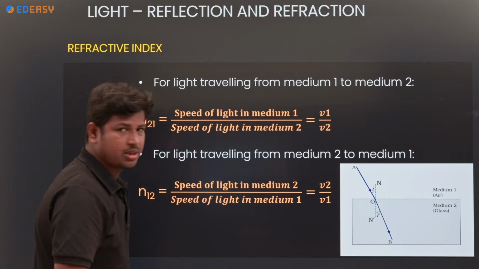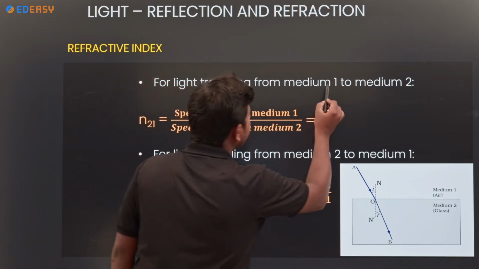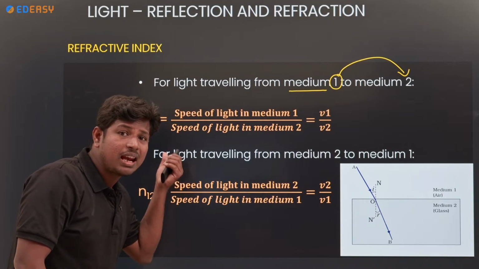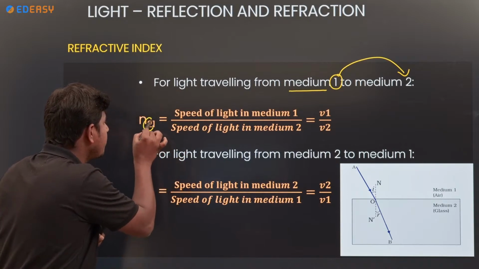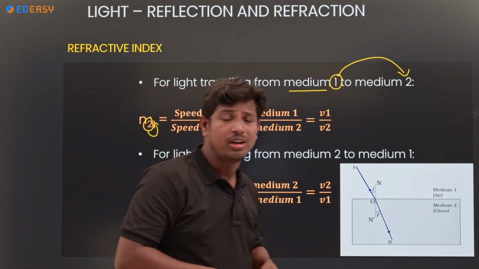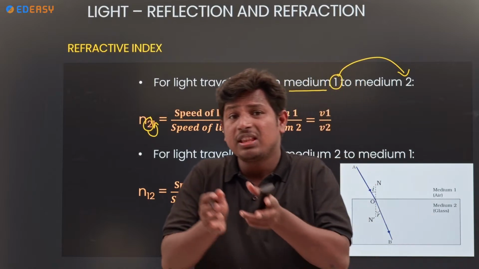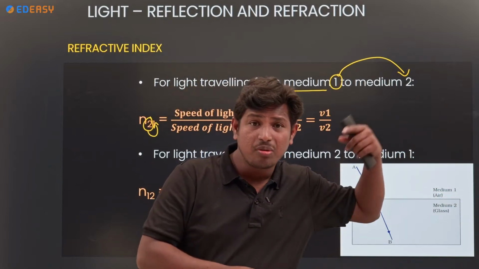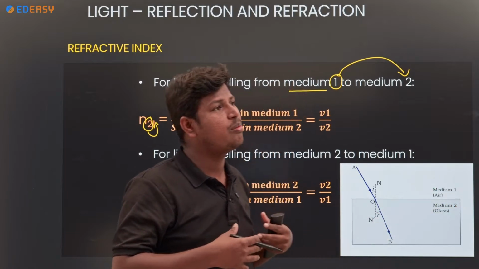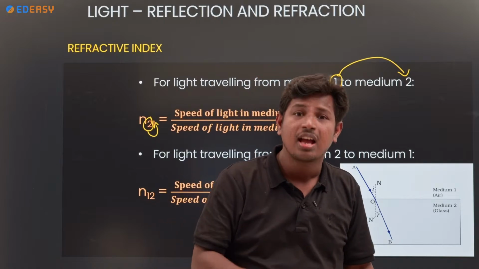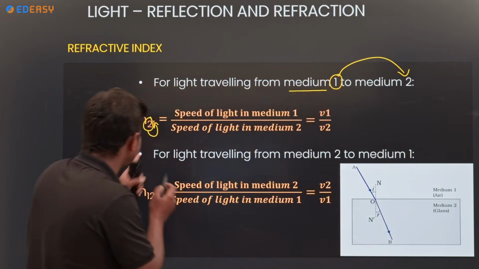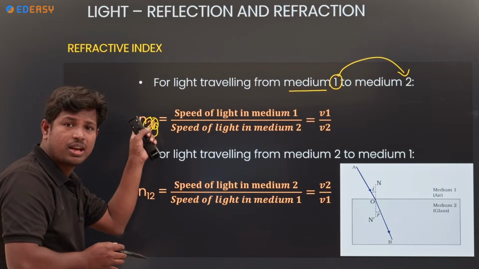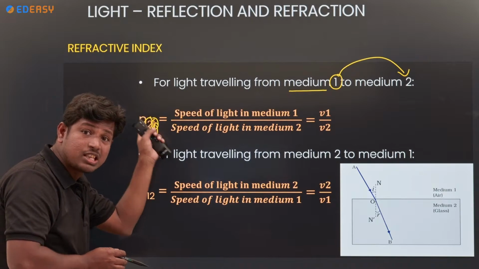Next, if you take two mediums, whenever light travels from medium 1 to medium 2, here we are calculating the refractive index of the second medium with respect to the first medium. For example, in the classroom you get marks and you compare with your friends how many marks you scored, whether higher or lower. Even your parents ask how many marks you scored. So here also a comparison takes place: the refractive index of medium 2 with respect to medium 1.